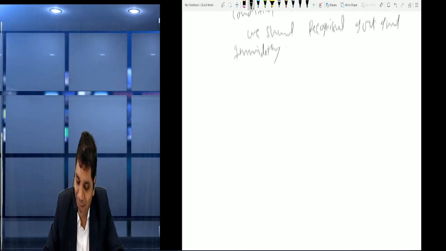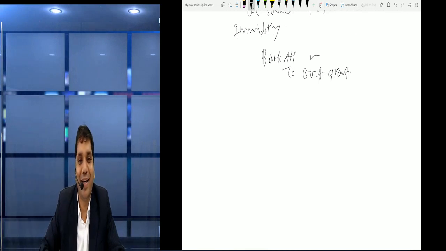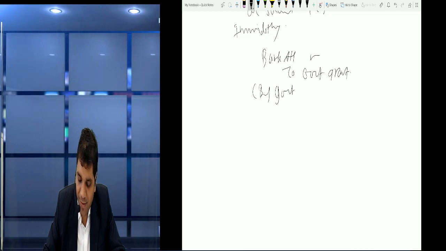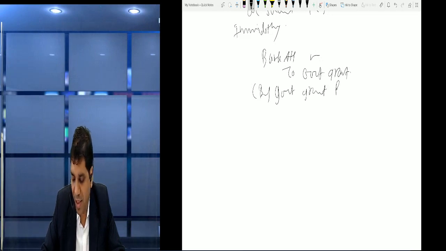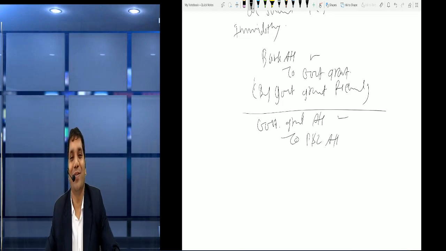What entry do we pass? We pass bank account debit to government grant, and this is being government grant received. And second, government grant account debit to profit and loss account.